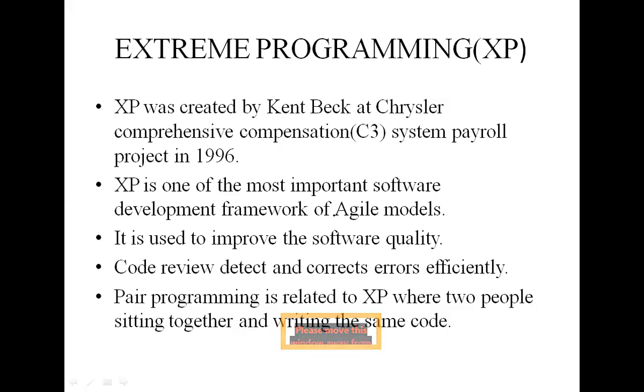So XP will review code, and detect and correct errors efficiently. Also in extreme programming we use pair programming. Pair programming means two people sitting together and writing the same code. We call it pair programming. This is one of the advantages in extreme programming.